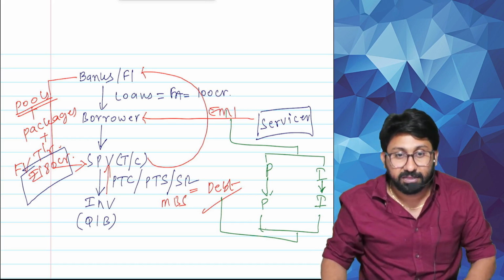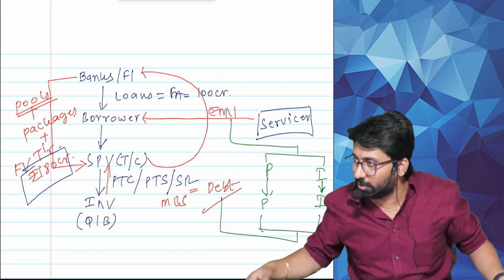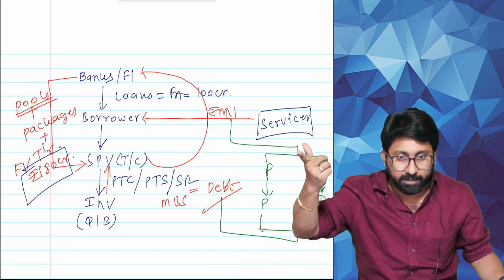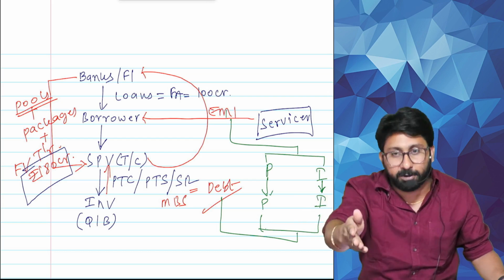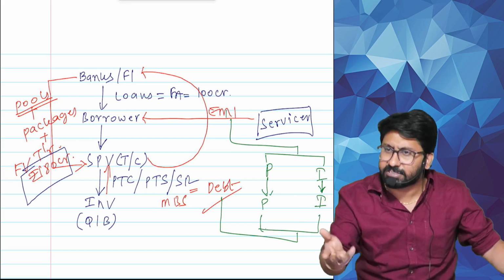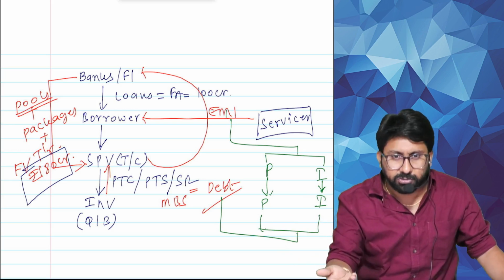The returns will also be more in that. More risk? Simple logic: more risk, more return. That's why PTC returns are 6.17, 6.25 like that. PTS will be 5.2, 5.1 like that. Obviously, more risk, because the obligation is more in non-recourse.